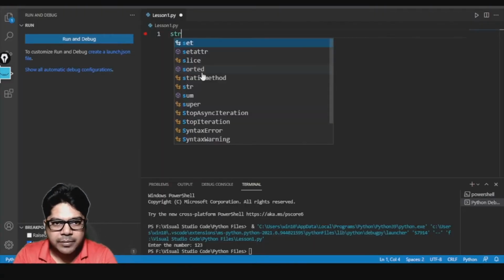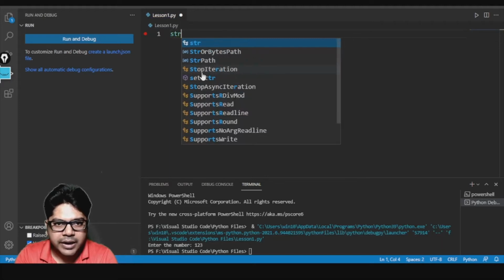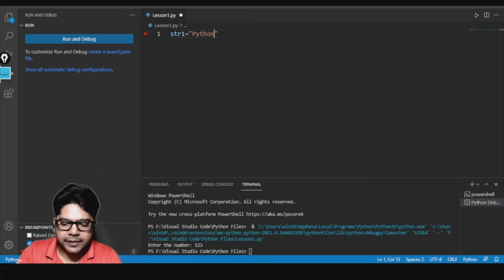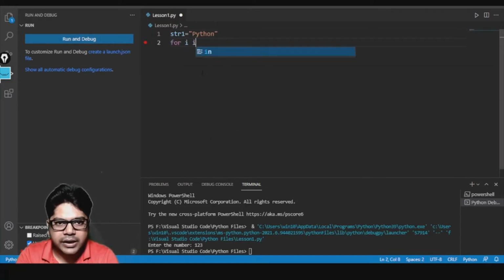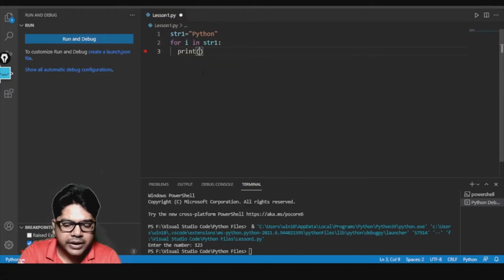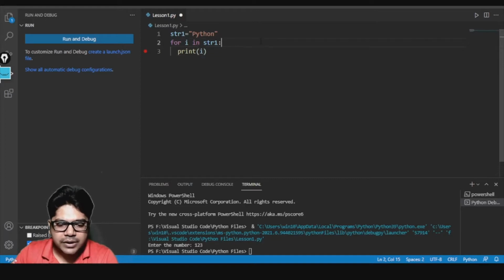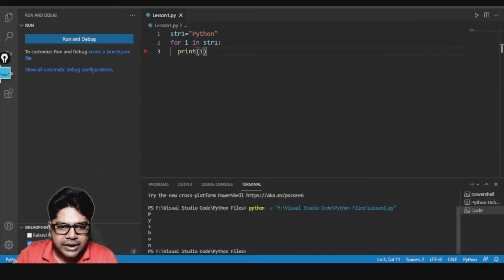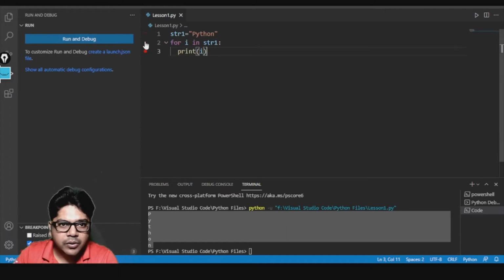So I'm writing a string, str1 equal to, I'm giving Python. And here what I'm doing is for i in str1, and then I'll put a colon, and you see indentation is coming over there by default, and I'm printing i. Let me first run the code and show you the output. Okay, so you can see Python is coming. Now let me debug the code here and then show you how it actually works.